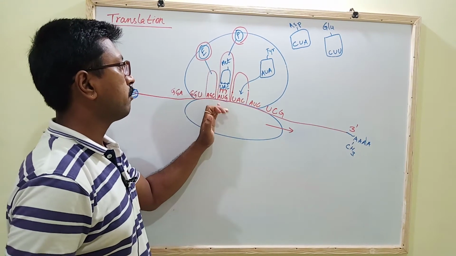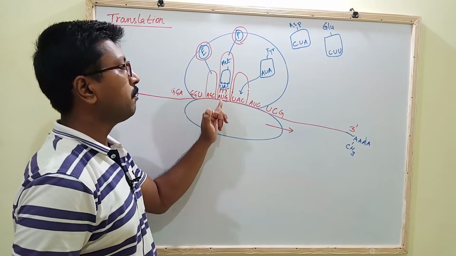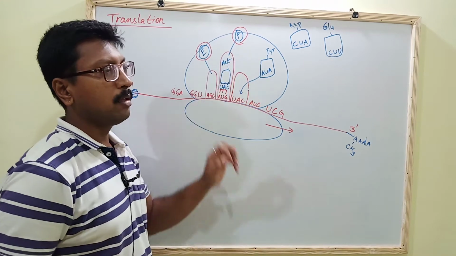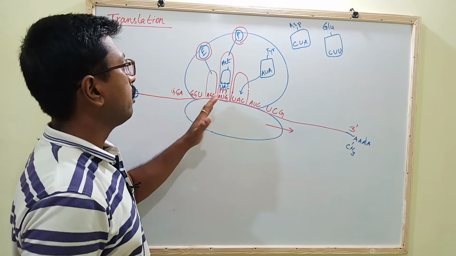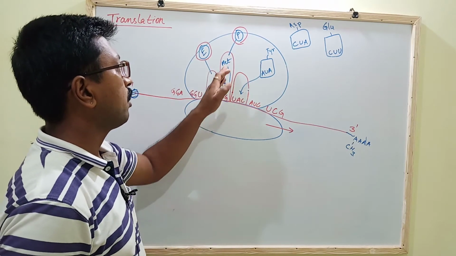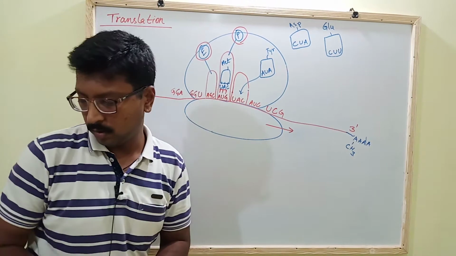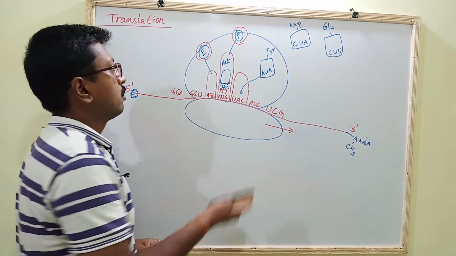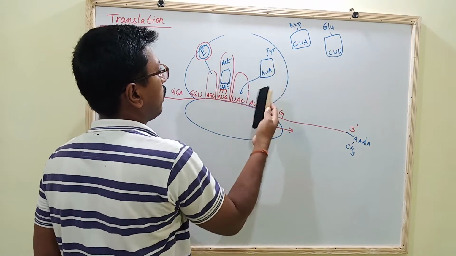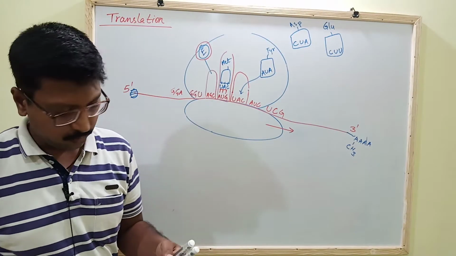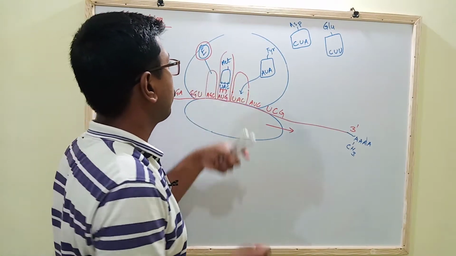The central site is the P site. The P stands for polypeptide chain. So here the polypeptide chain is to be prepared. You can assume that the first one is methionine.